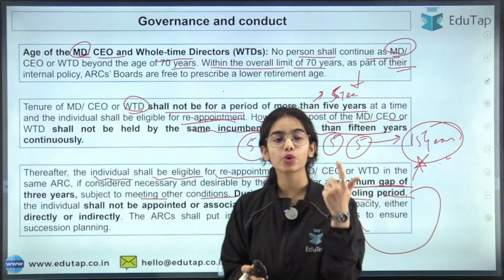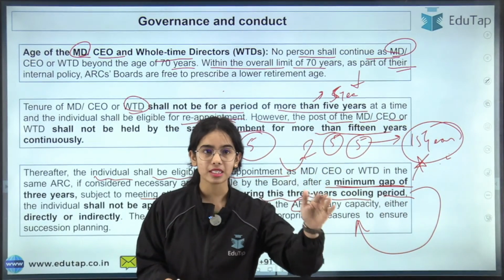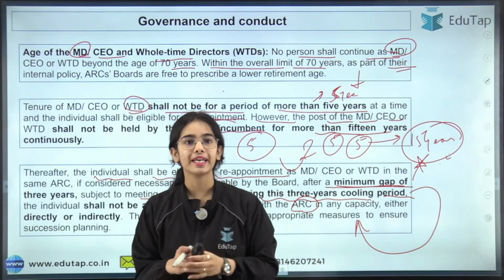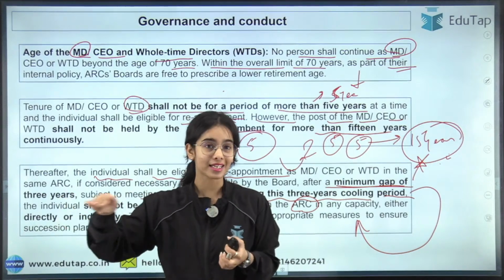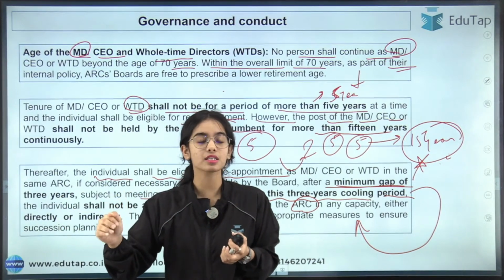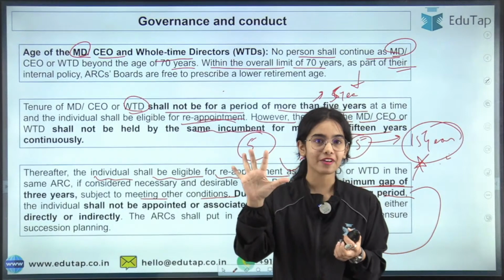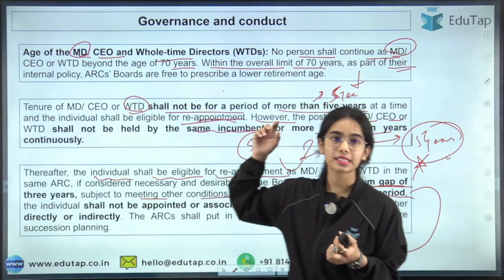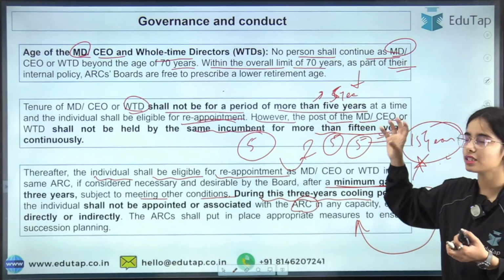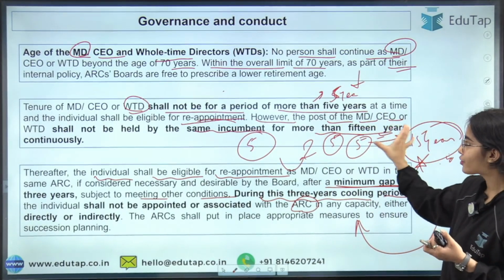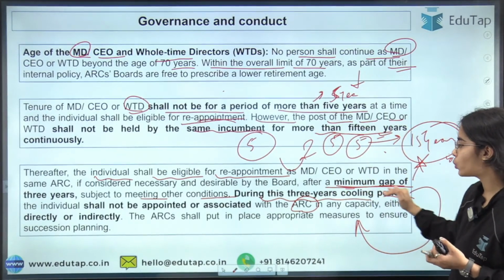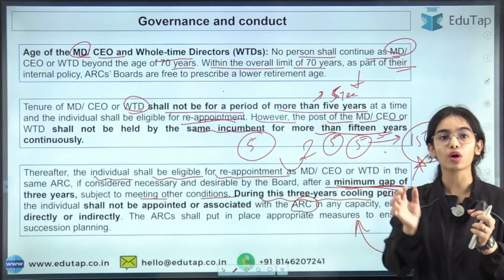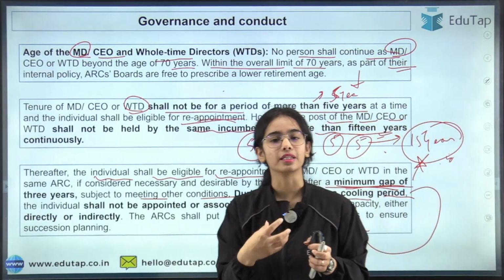So the MD, CEO, WTD shall not be a person that has crossed the age of 70 years, but the ARC can define another age limit that is lower than 70 years. The tenure of the MD, CEO should be 5 years, but they can be reappointed for 2 more tenures, that is till the limit of 15 years. After the 15 years they have completed, there should be a cooling period of 3 years. In the 3 years there should be no connection at all between the person and the company.